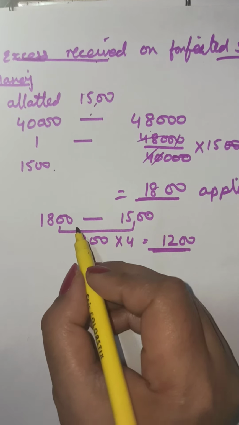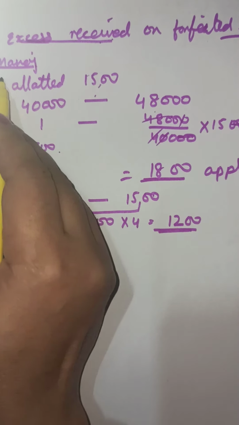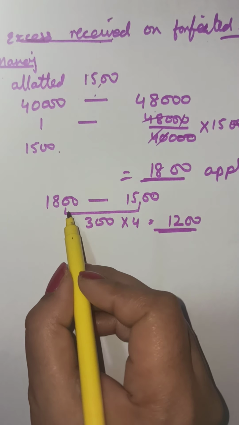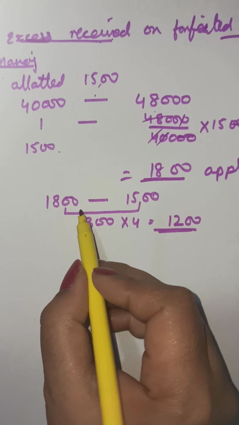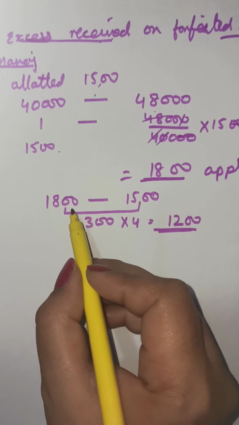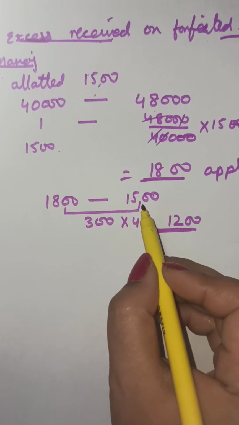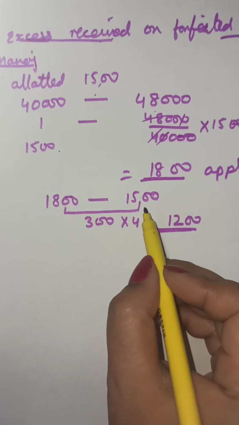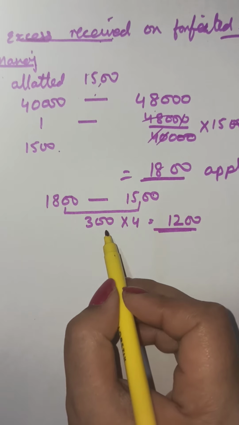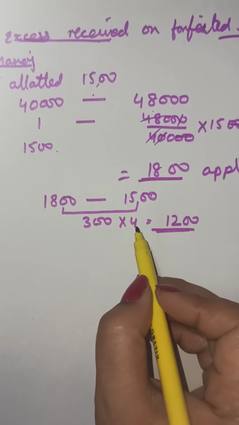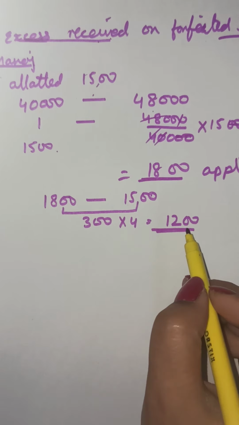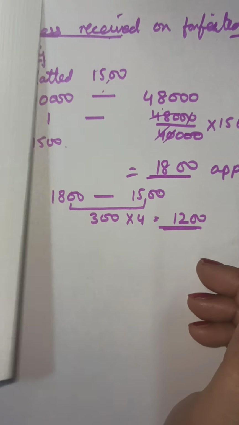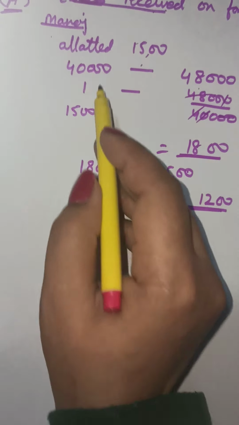Now we come to know this shareholder Manoj had applied for 1800 shares and he was allotted 1500 shares. That means excess money is received by him on 300 shares at the rate of 4 rupees per share. On allotment, 1200 has been received. Now this is the first working note.